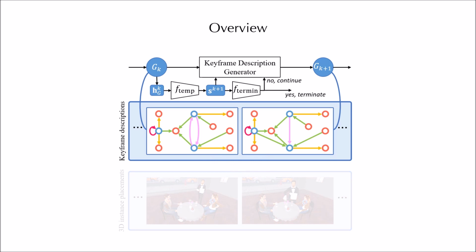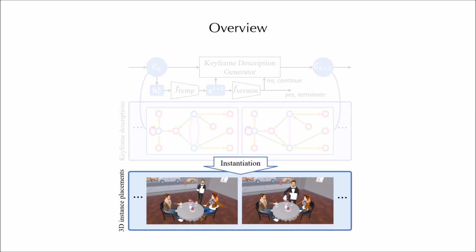First, we use a sequential deep graph generative model with a temporal module to iteratively generate keyframe descriptions, which represent abstract interactions using graphs. Second, we devise an optimization framework to instantiate the activity snippets in virtual 3D environments guided by encoded relations in the keyframe descriptions.